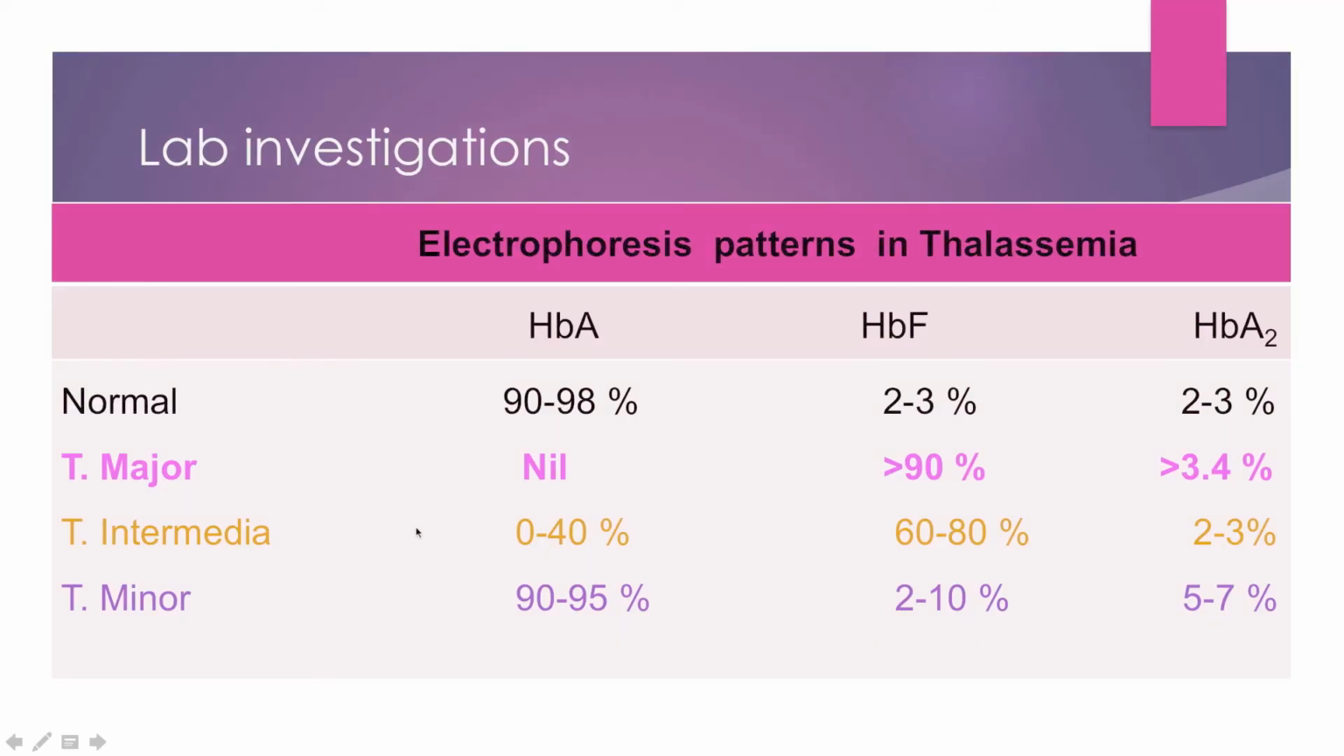So electrophoresis is the investigation of choice, where we check the different types of hemoglobin in the body: HbA, HbF and HbA2. Normally HbA is 90 to 98%, HbF is 2 to 3%, HbA2 is 2 to 3%. Whereas in thalassemia major, the HbA will be absent, and you can check this figure.